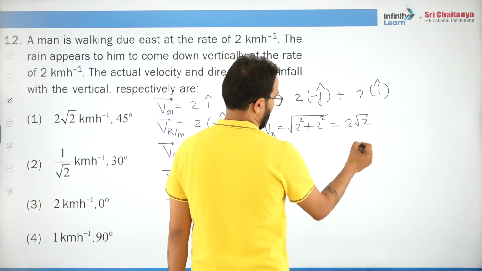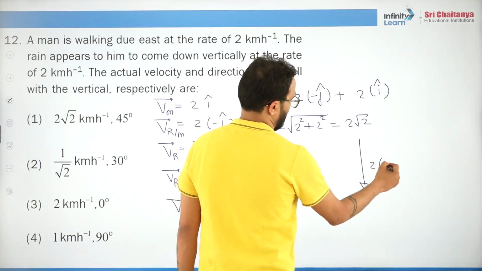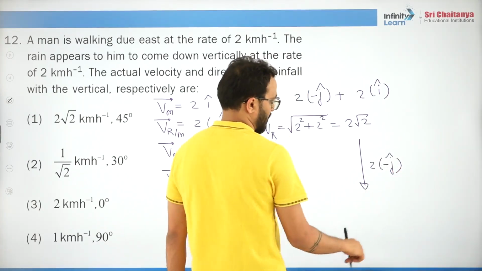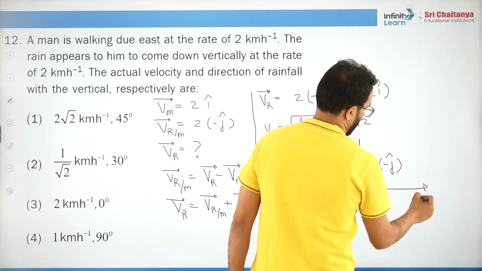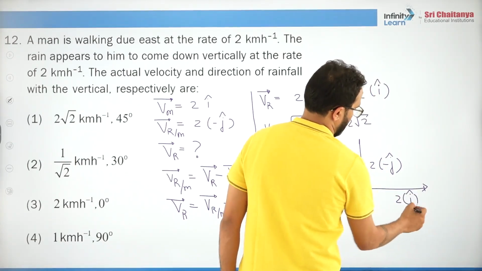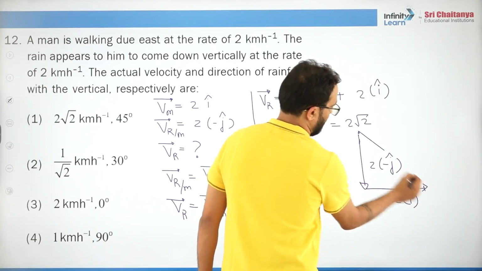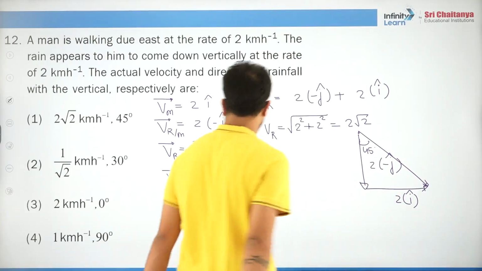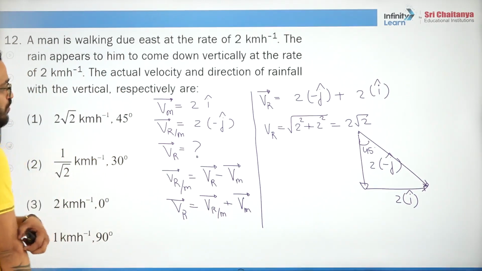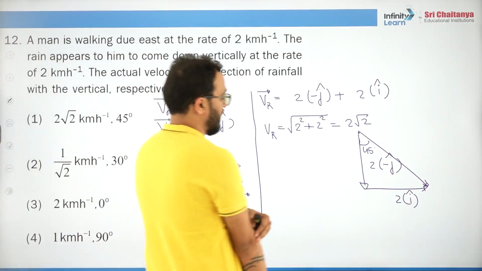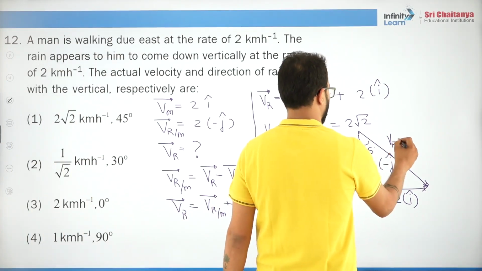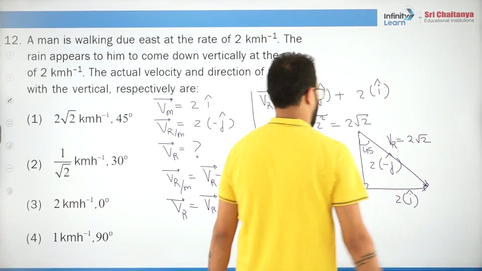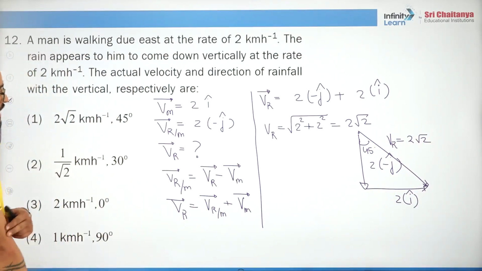And direction will be what? You will say like this, 2 times minus j cap plus 2 times i cap. So the direction will be like this, obviously 45 degrees. Okay. So you will say 2 root 2. What is the velocity of the rain? 2 root 2 kmph at an angle 45 degrees with the vertical. I guess first option is right.